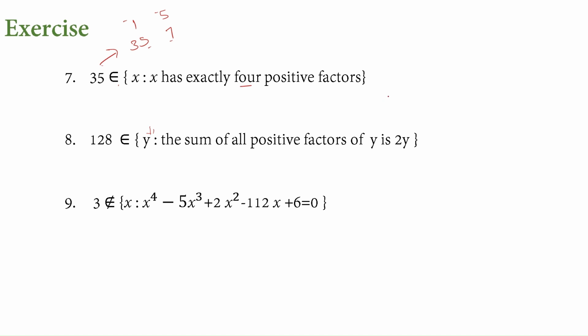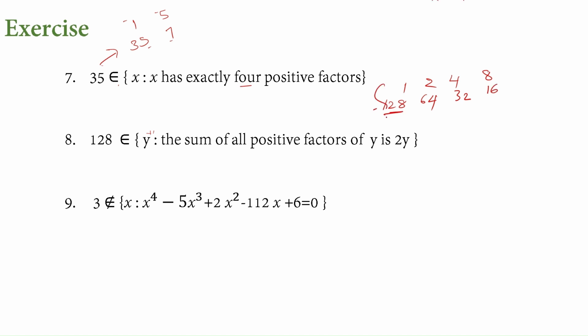For 128, let us list out the factors. Then in the fourth table it would be 32 times, and in the eighth table it is 16 times. These are the factors.